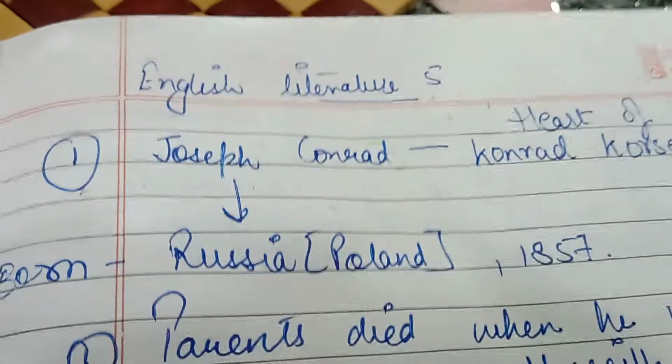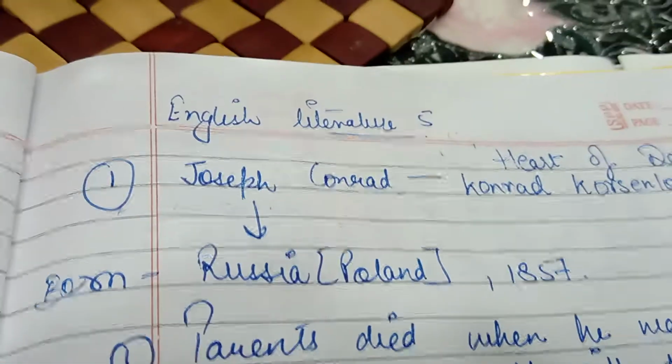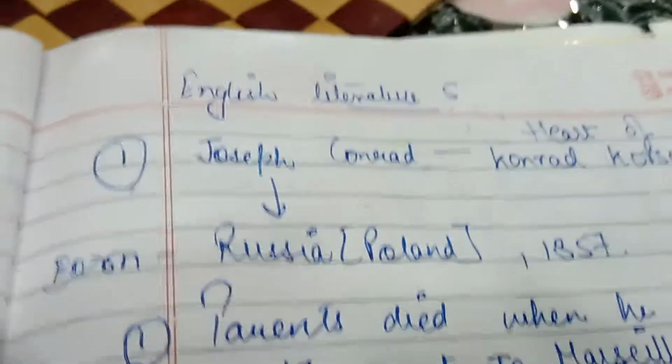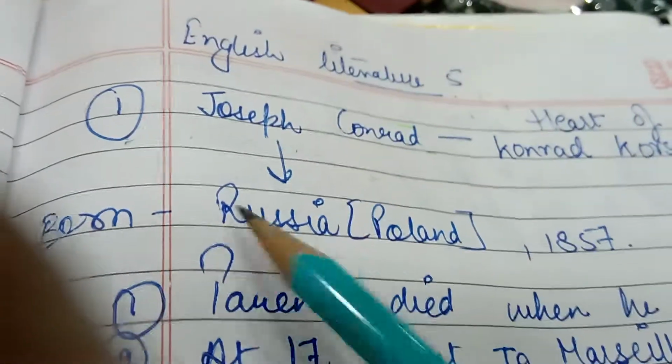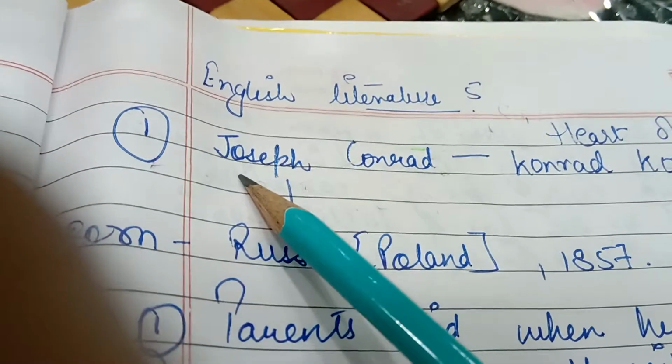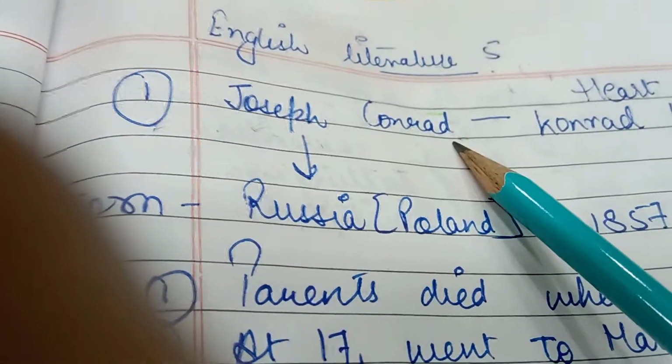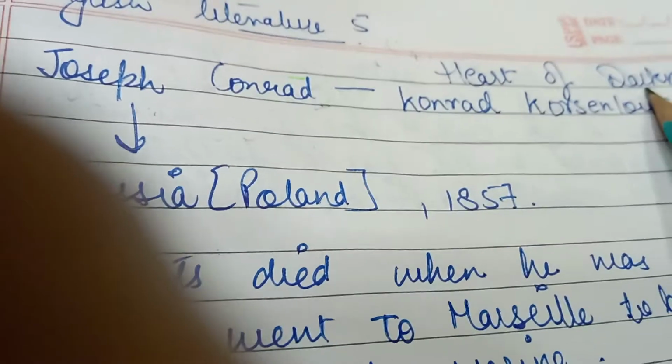Okay, so this video is specially for your English Literature 5, Paper 7, Part 3 of your English Honours. It is the introduction of Joseph Conrad, who wrote Heart of Darkness.